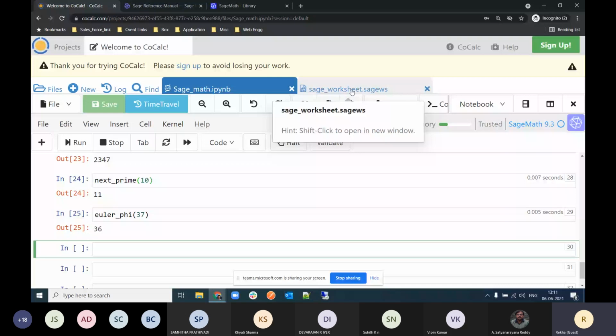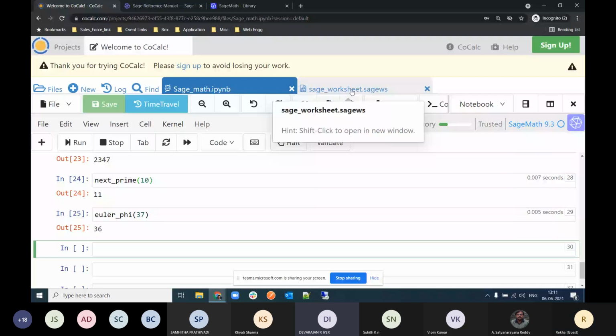So IPYNB is nothing but a type of file, Jupyter Notebook. And the same way, Sage Worksheet is a file type that is compatible with the Sage Math language. Okay, I understand. Thank you, sir.